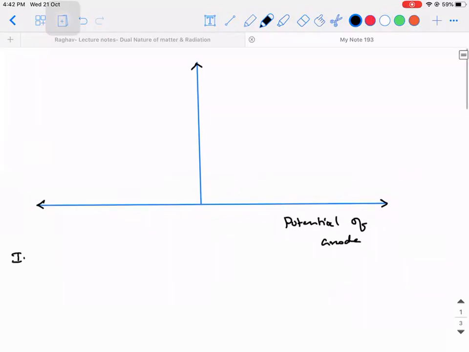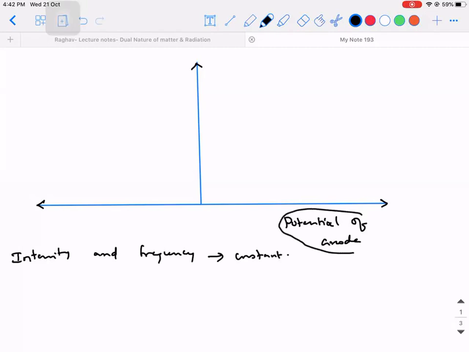So here, what is kept constant? Intensity and frequency are constant. Okay. So when the potential of the anode is 0, what is taken on the y-axis? It is photoelectric current. Okay. Now I'm going to put certain questions. Think before you answer.